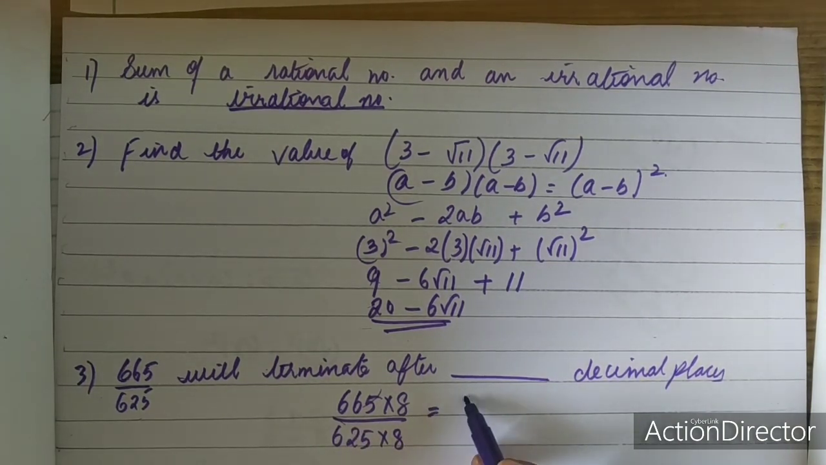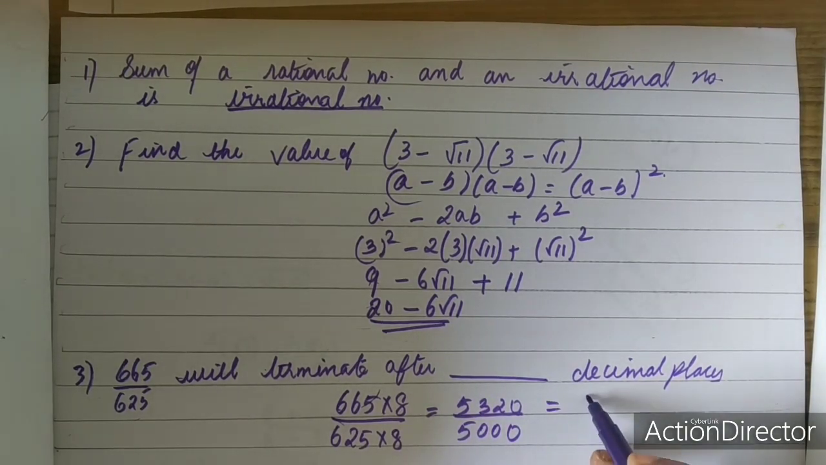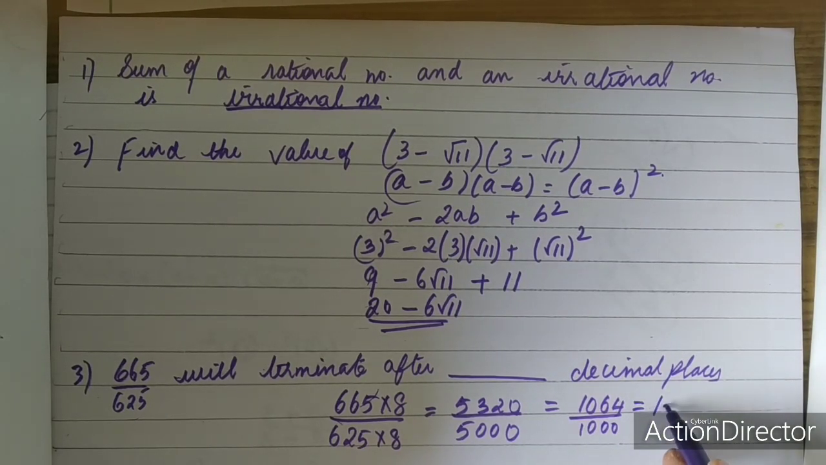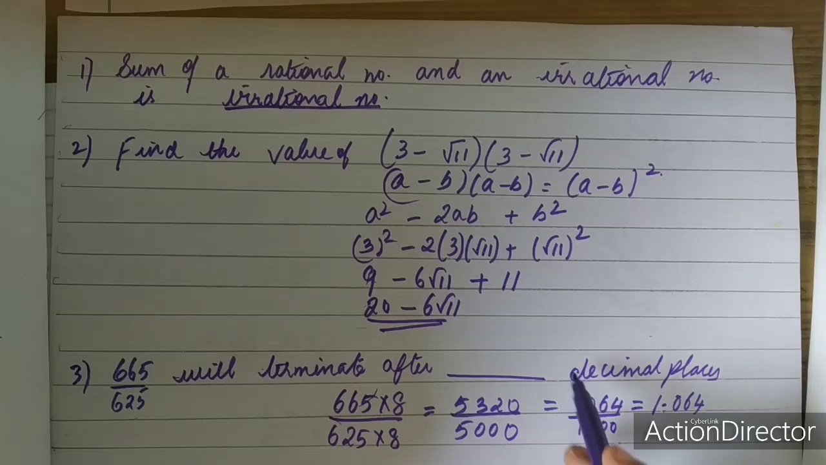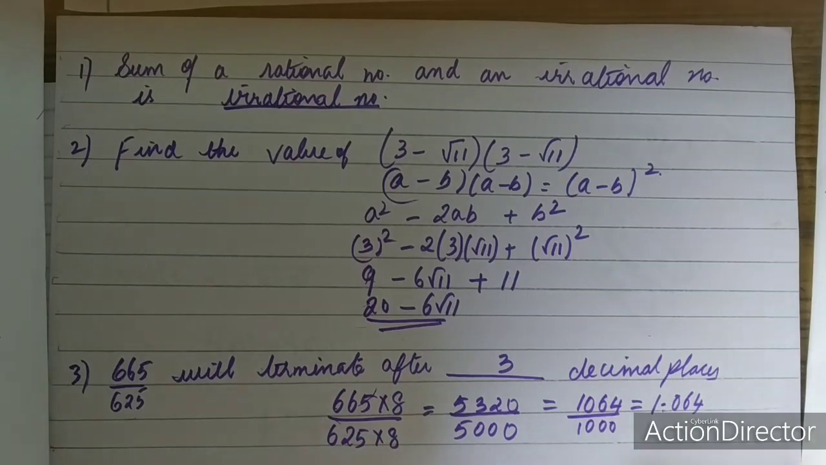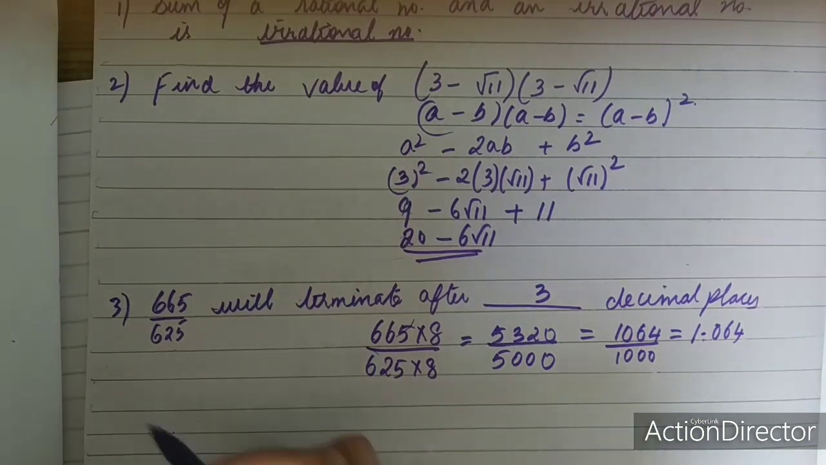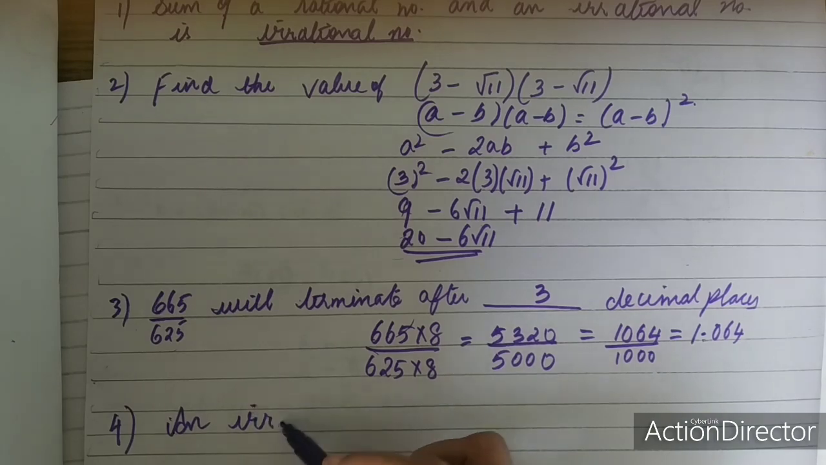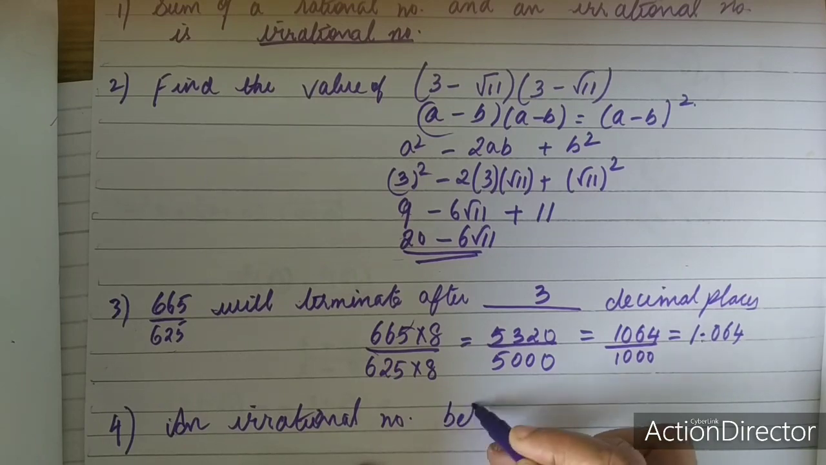So when I multiplied by 8, I got 5320 upon 5000, so this is nothing but 1064 upon 1000. Now you can find the number of decimal places easily. So it will terminate after 3 decimal places. This is one way of doing it. Another way is you can directly divide. Another way you will learn in 10th standard also. So one more question. Can you find an irrational number between 5 and 6?